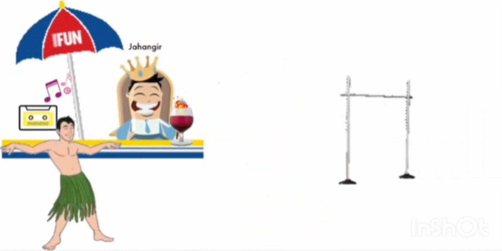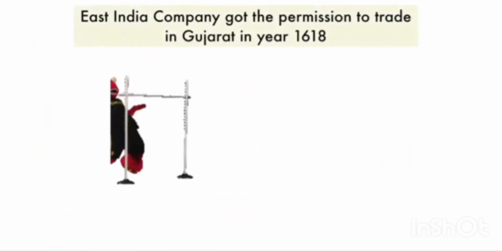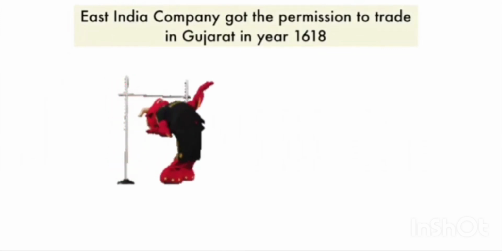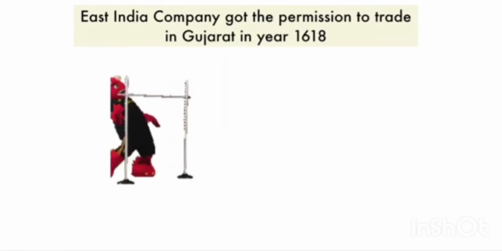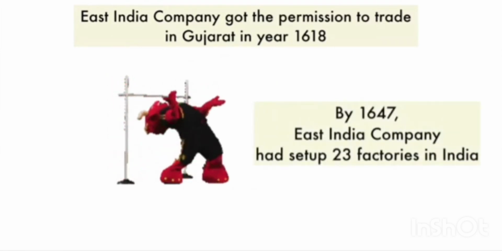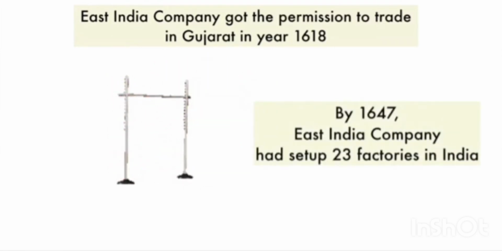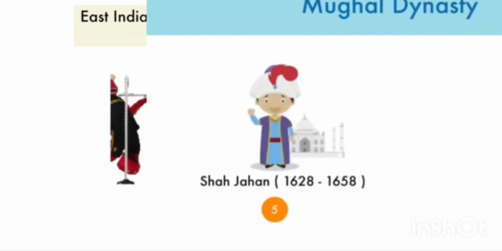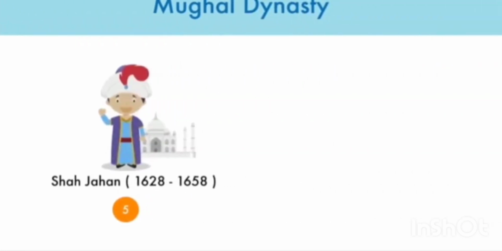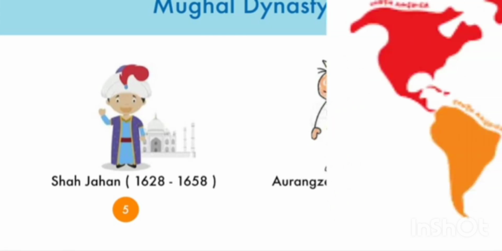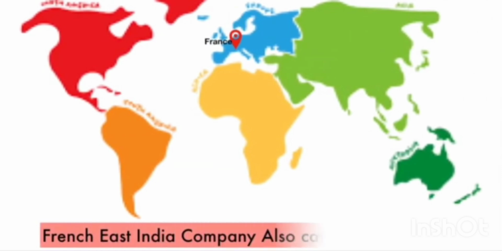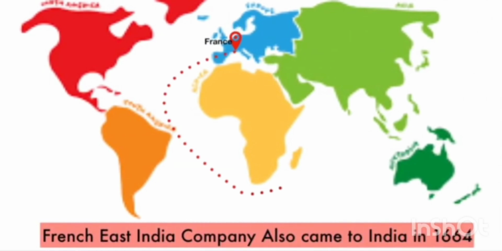By the year 1618, the company had established itself in India, and by around the year 1647, it had set up about 123 factories across different parts of our country. After Jahangir, Shah Jahan ruled, followed by Aurangzeb in the year 1658. During Aurangzeb's rule, the French East India Company also entered India and was permitted to establish factories.